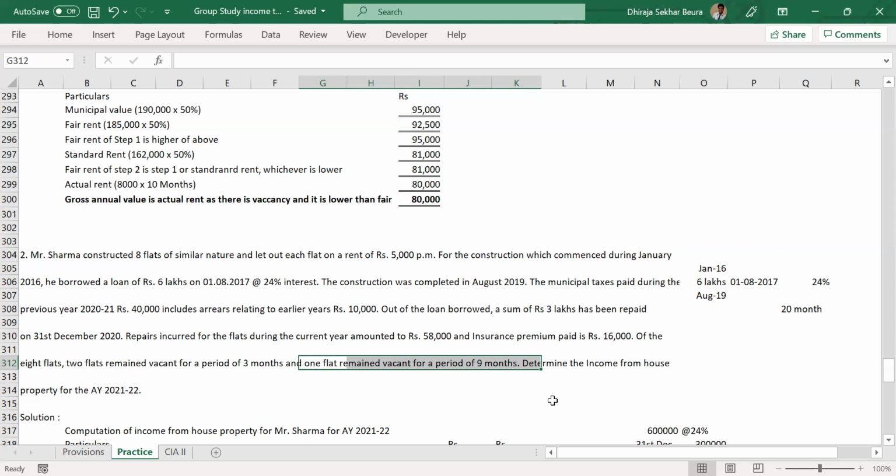And then it says, I've already taken municipal, 3 lakhs was paid. So 6 lakhs.